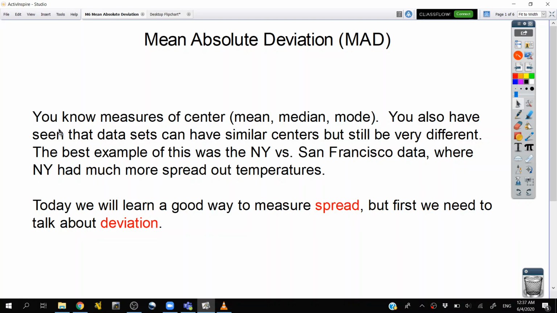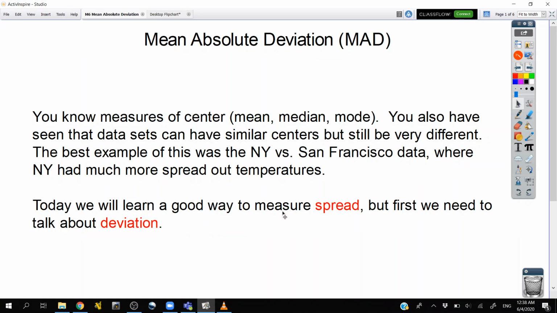So you guys already know measures of center. You know mean, median, and mode really well. That's great. You've also seen that data sets have similar centers, but can still be very different. The best example was yesterday with New York versus San Francisco data, where you saw that New York had much more spread out temperatures. The averages were almost identical, but San Francisco was clustered near the center and New York was really spread out, so it gets super cold and super hot.